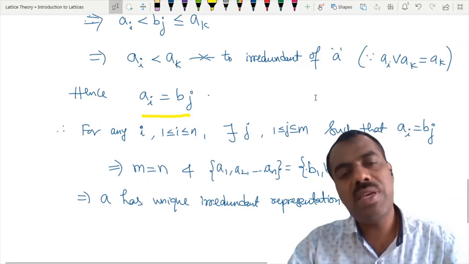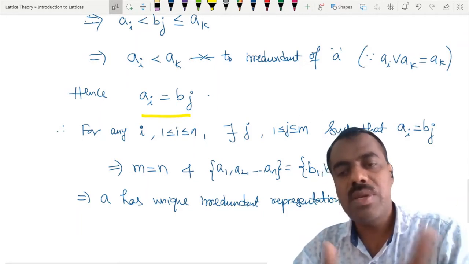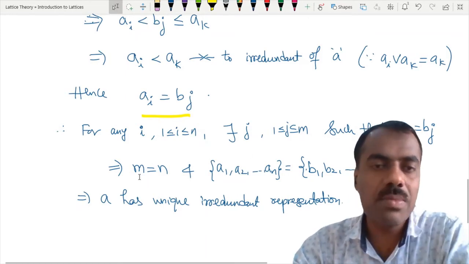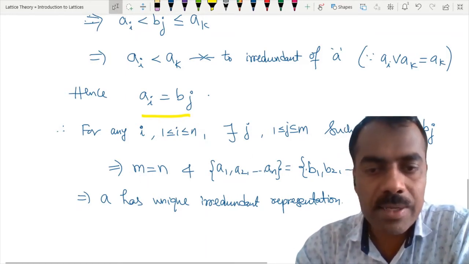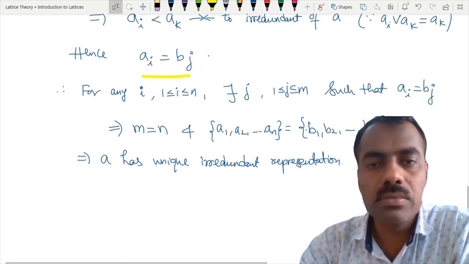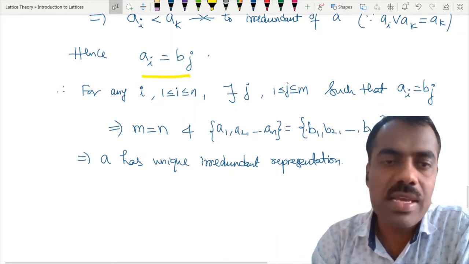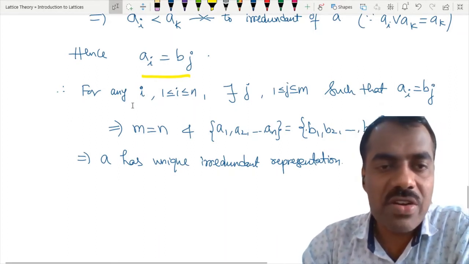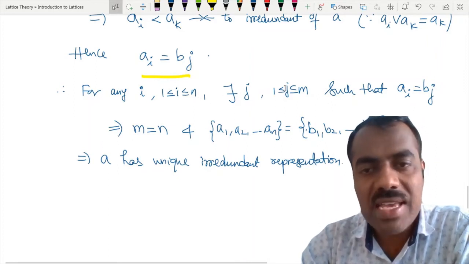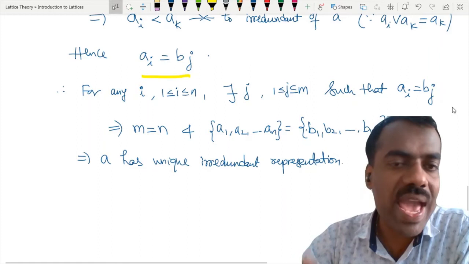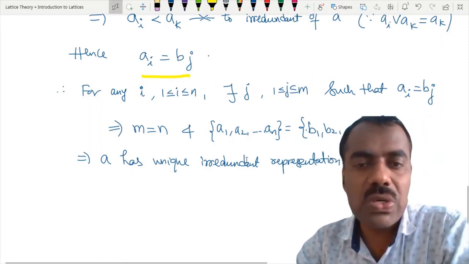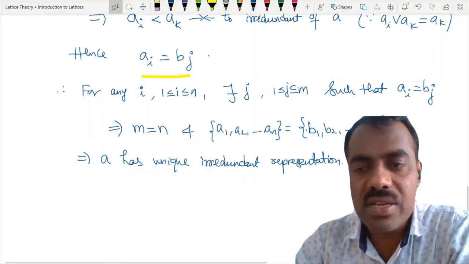That means all Ai, this set {A1, A2, ..., An}, should be equal to {B1, B2, ..., Bm}, and of course m should be equal to n, right? Any problem? The same thing. You can say that whatever you have repeated here, for any j from 1 to m, there exists some i from 1 to n such that Bj is equal to Ai, right? So it is both ways, right? That's why m is equal to n, and this set is equal to this.